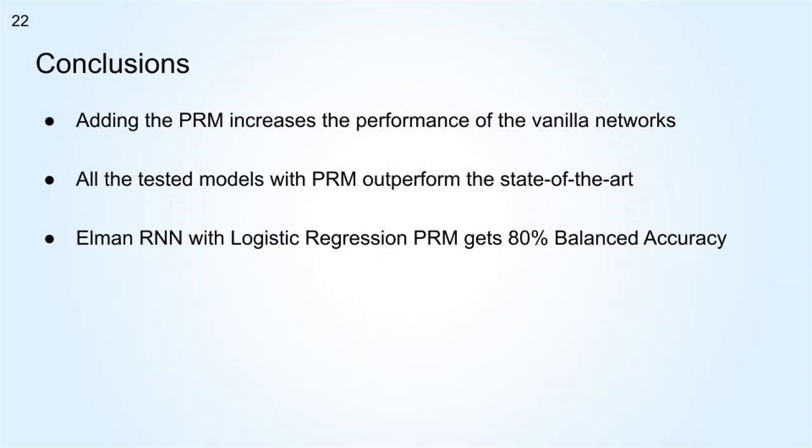To give the final conclusions, we can say that the post-recurrent module increases the performance of the vanilla networks. In addition, all the tested models have outperformed the state-of-the-art, and our best approach with logistic regression gets 80% of balanced accuracy, which is 9 points better than the state-of-the-art. Finally, searching for interpretability helps us to understand the problem and also get a better performance.